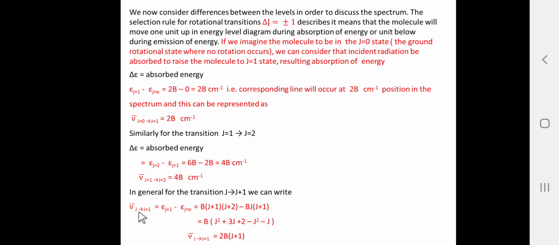So here nu bar for J to J plus 1 is equal to epsilon J plus 1 minus epsilon J. So this is equal to B in bracket, instead of J, let us substitute J plus 1. So J plus 1 in bracket J plus 2, minus B into J into J plus 1, substituting the values of epsilon J plus 1 minus epsilon J.